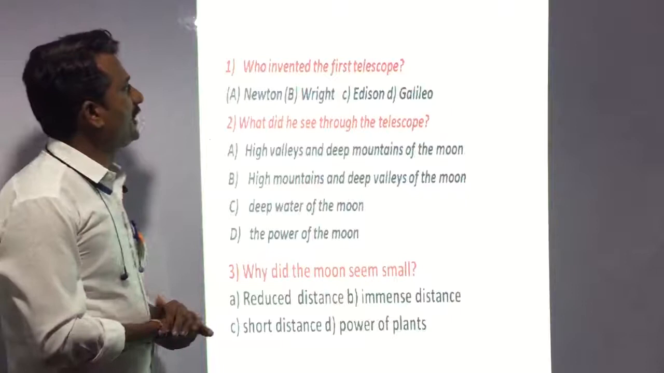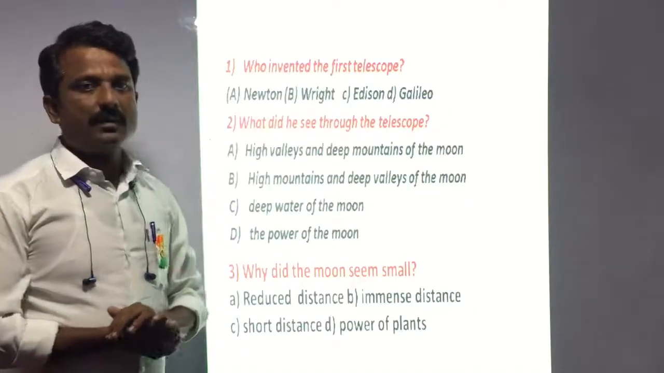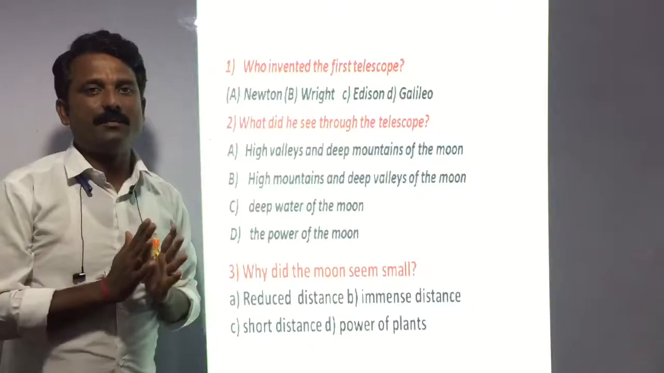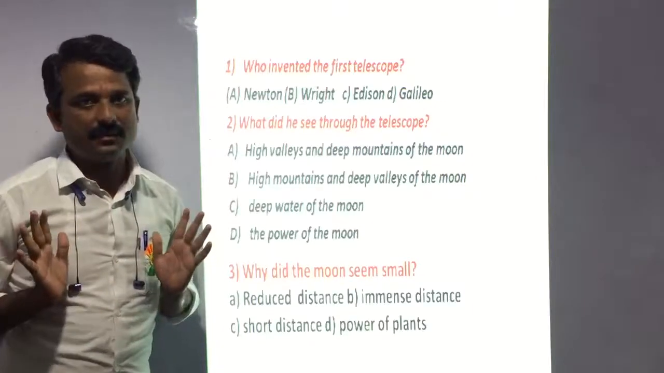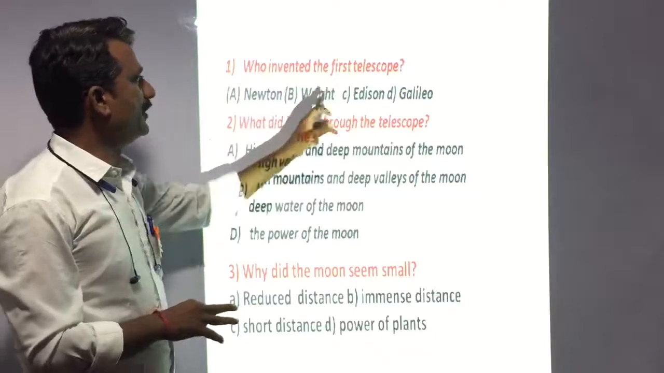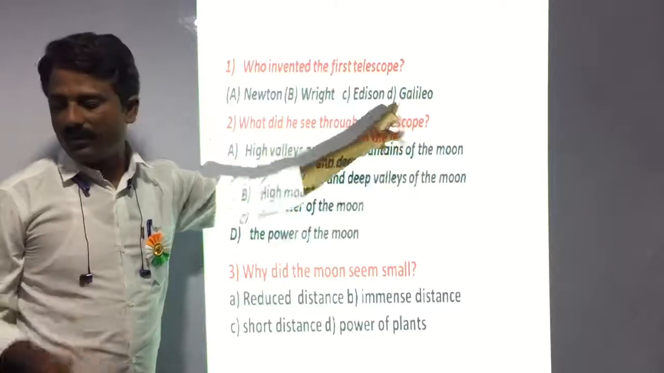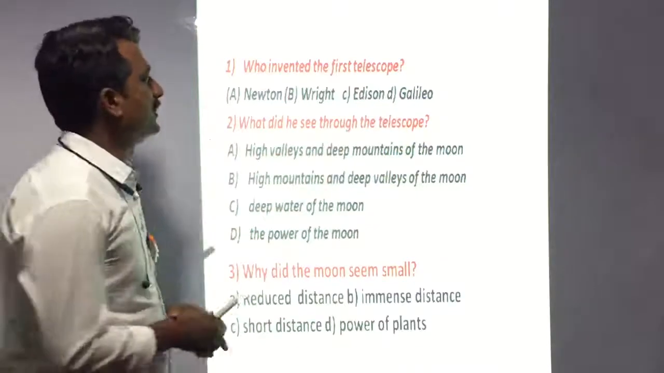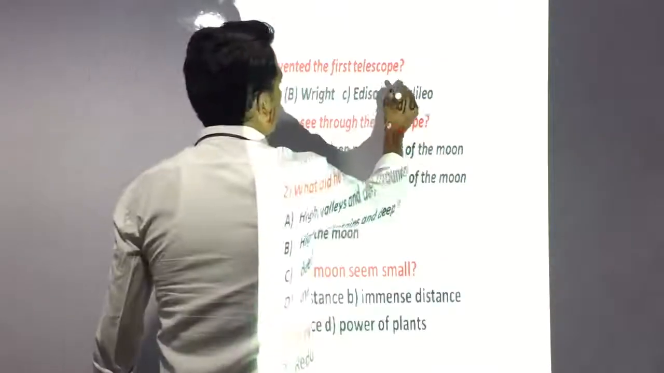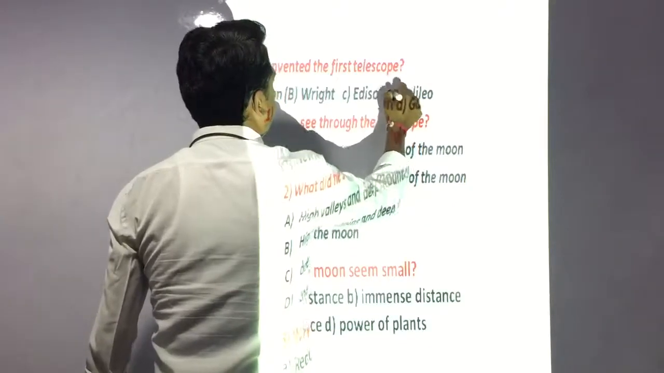The first question is: who invented the first telescope? Only one scientist's name has been mentioned in this passage, and that is not Newton, not Wright, not Edison, it is Galileo. So you will have to make a black circle on the correct option, and that would be B.